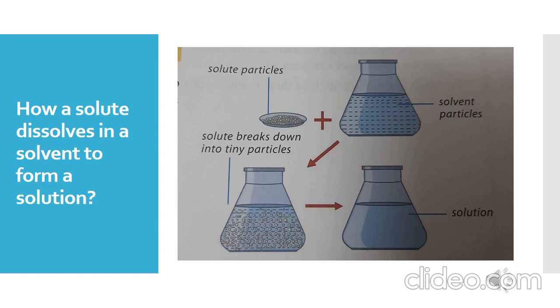Here a diagram is showing how a solute dissolves in a solvent to form a solution. When we mix the solute particles into the solvent particles, it breaks into tiny particles, and these tiny particles then adjust themselves into the spaces present between the liquid particles, and then it becomes a solution. A very nice and clean diagram showing how to form a solution from solute and solvent particles.